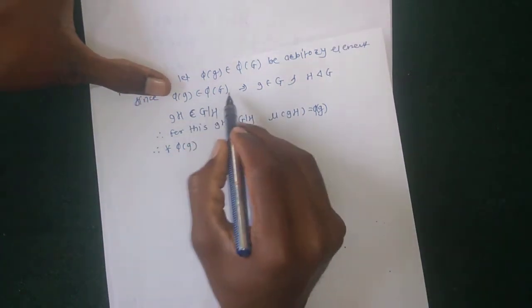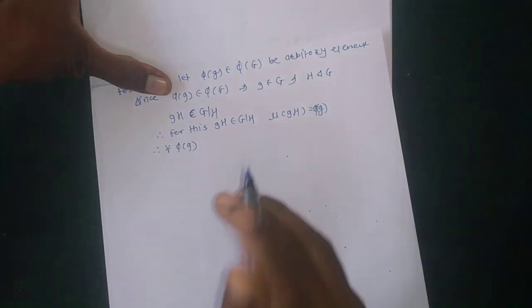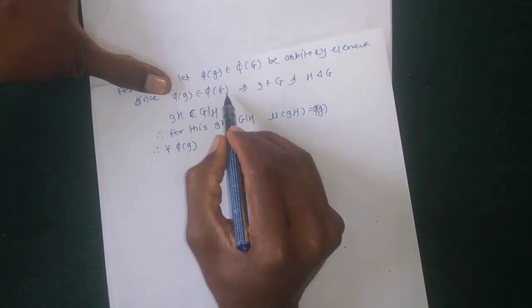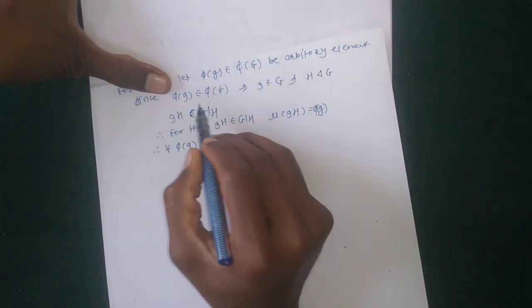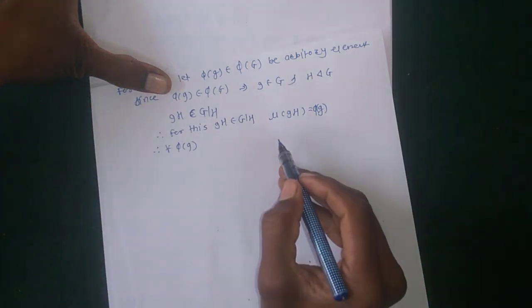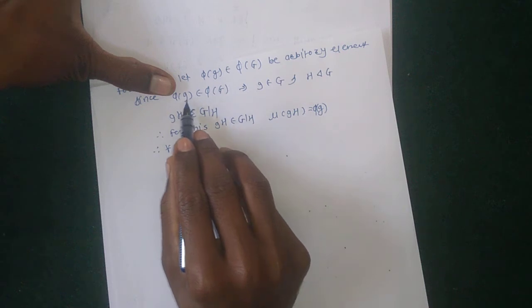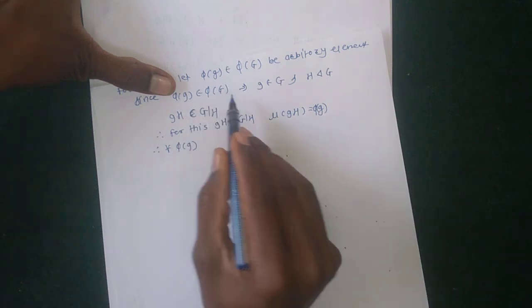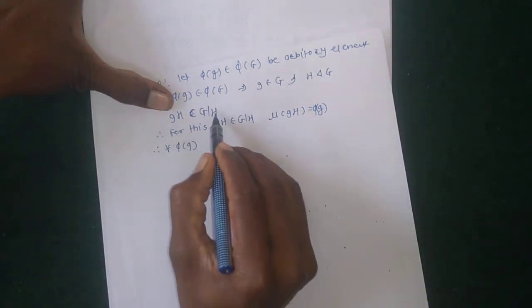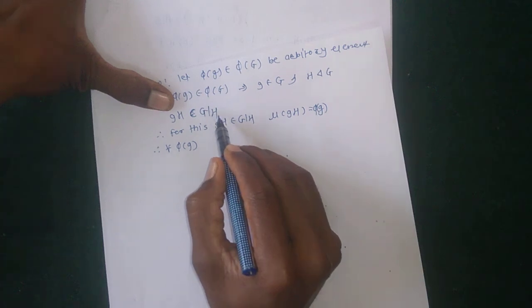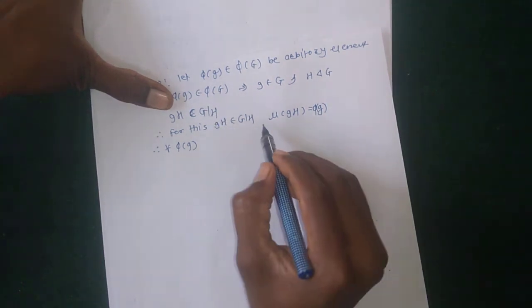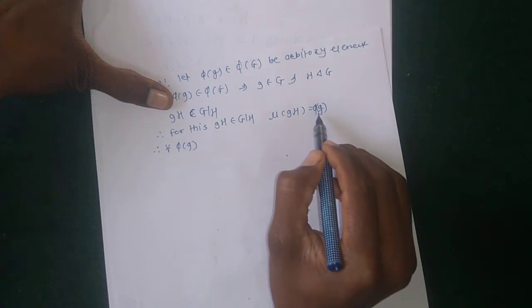Here φ(G) means each element of φ(G) has a pre-image in the domain. Choosing an arbitrary element from φ(G), there exists at least one element gH belonging to G/H, the factor group, such that when ν is applied on that element, their value is φ(g).